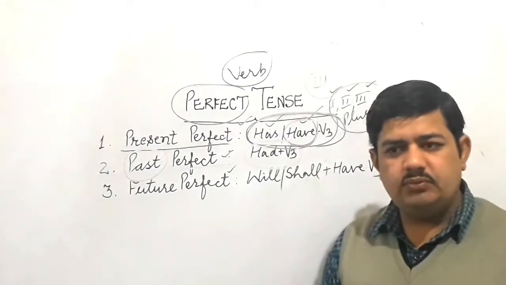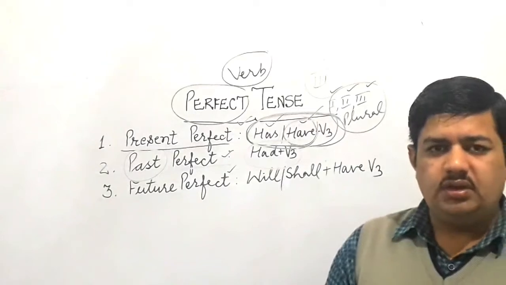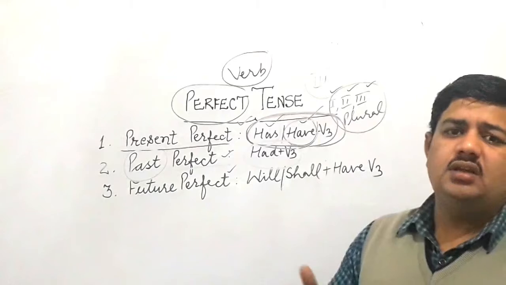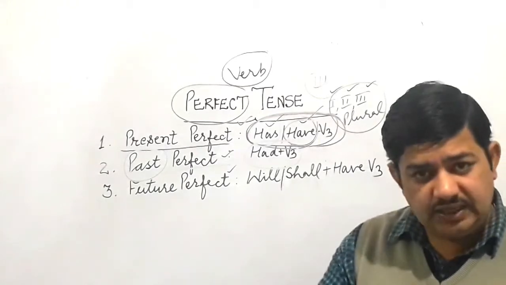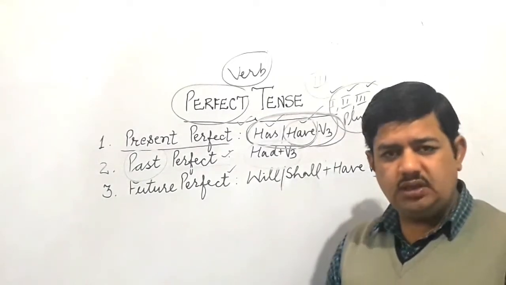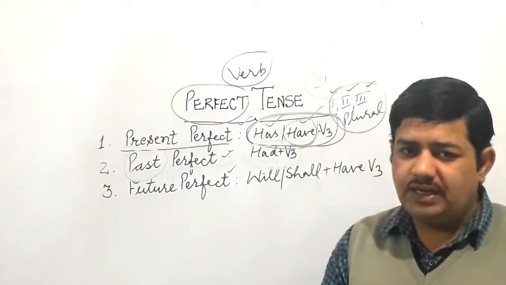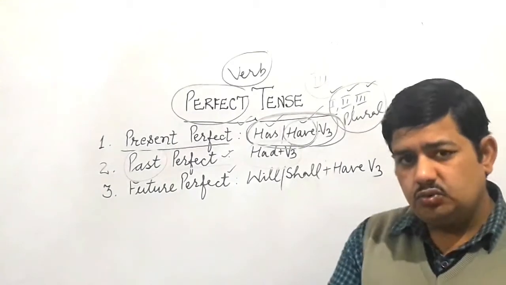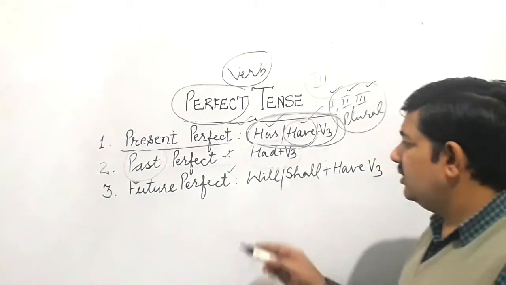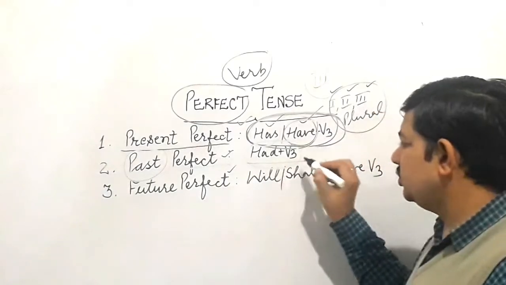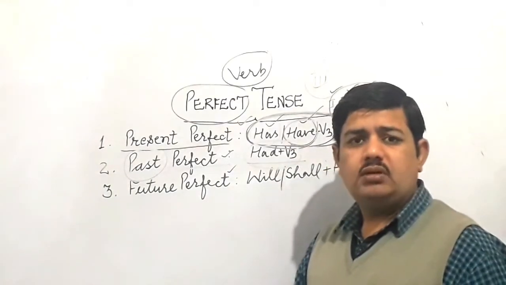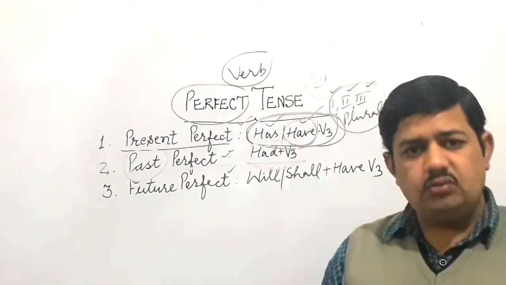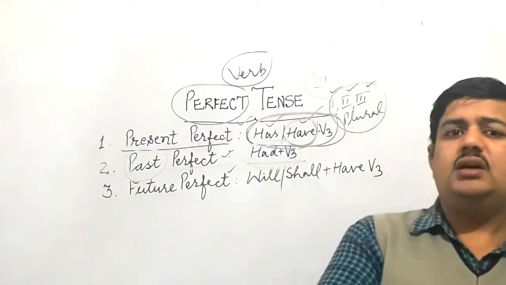It's only a matter of helping verbs: in one sentence you have used "have," in the other you have used "had." By doing so alone, you cannot say that this is present perfect or past perfect. You have to add something else, so that it is quite clear that you are talking about something of the past. One thing you should be clear about: "had" plus the third form we use to express any activity which is of distant past and is completed. Or you can say the activity was completed in the past.